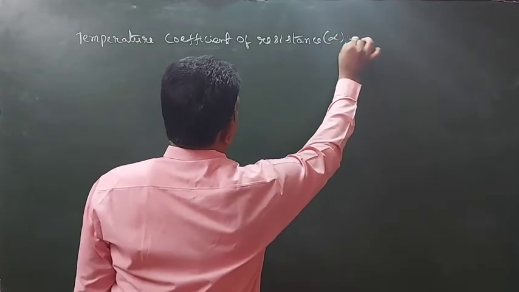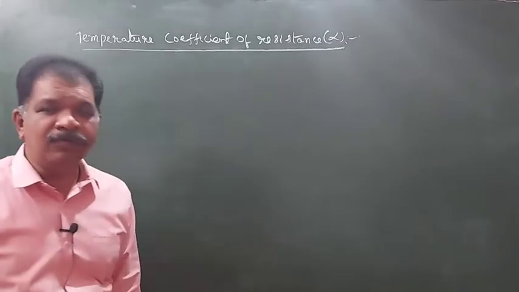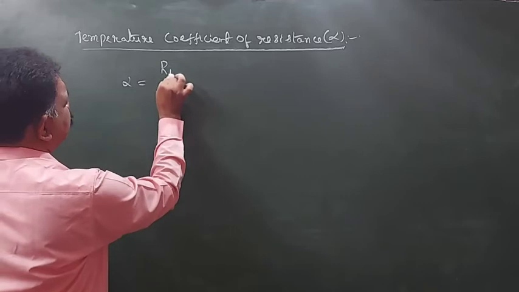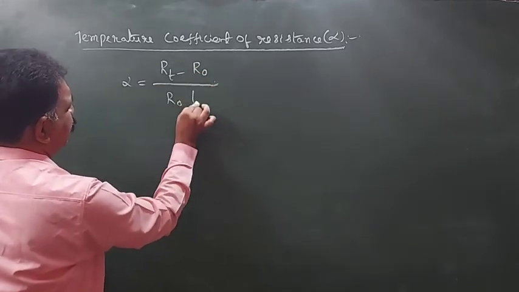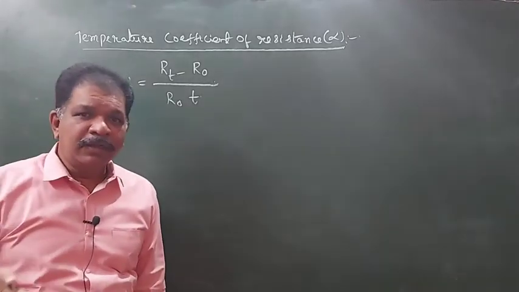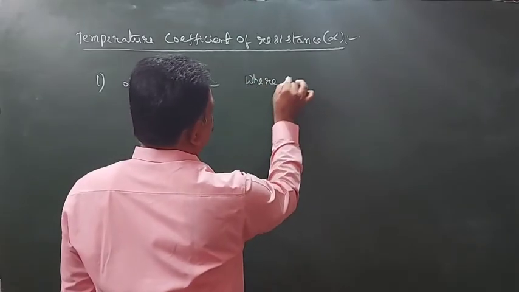It is indicated by the letter alpha. How we will define this one is, alpha is equal to RT minus R naught by R naught into T. Resistance at 0 degrees centigrade is given.